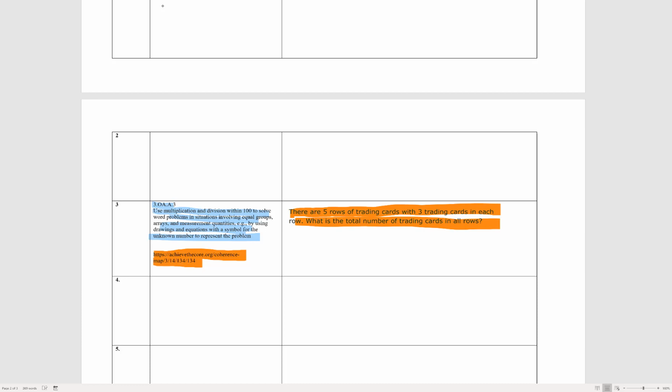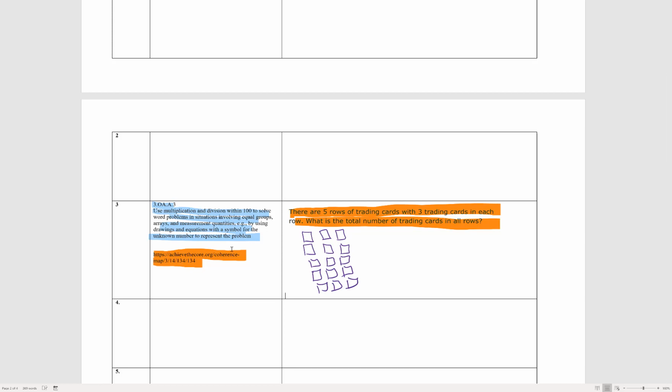And not only is it the example problem for that reference, but you are also going to draw the solution. So in this case, 5 rows of trading cards with 3 trading cards in each row. So that would be an example of an entry on this particular assignment.